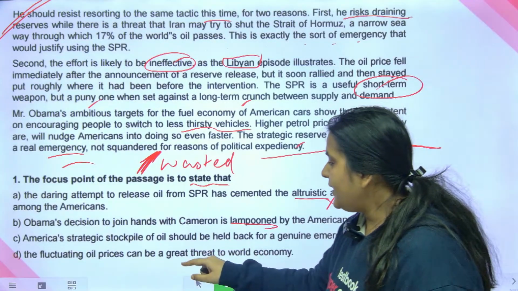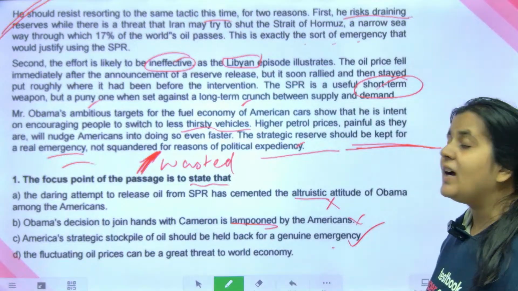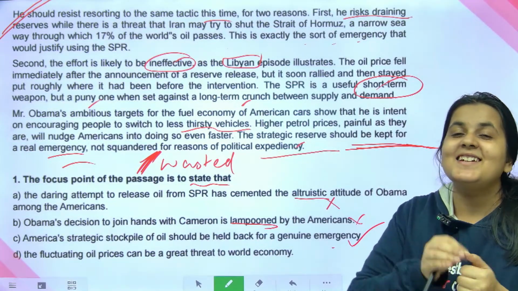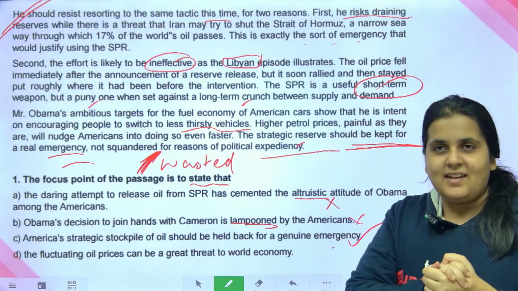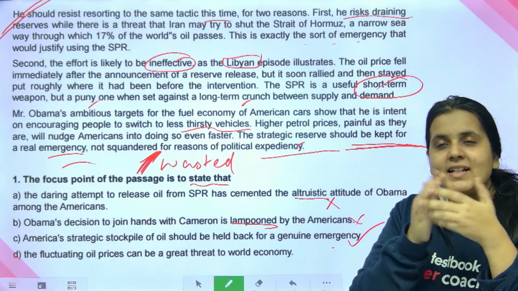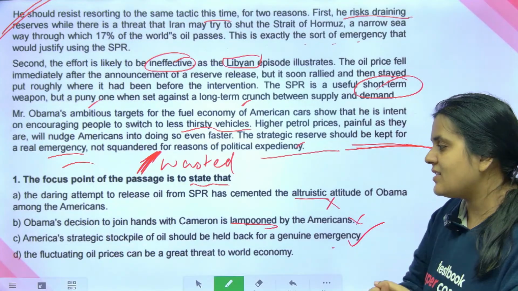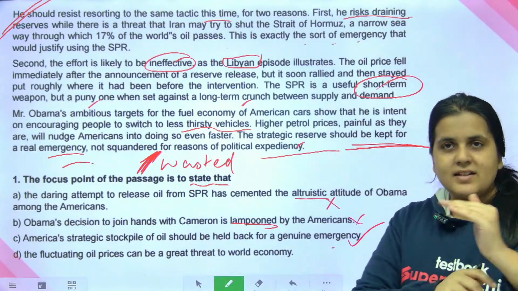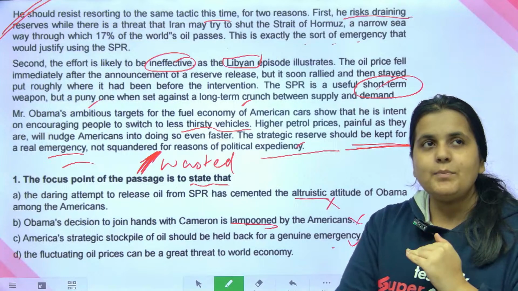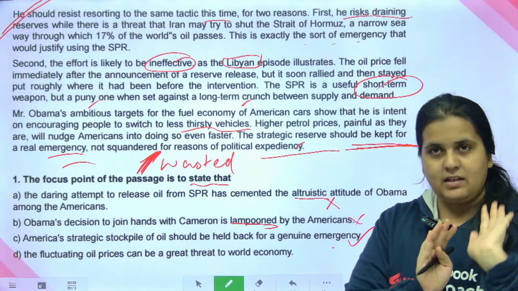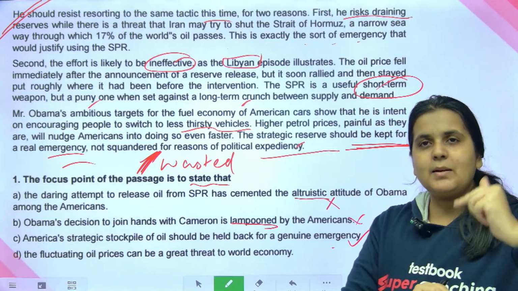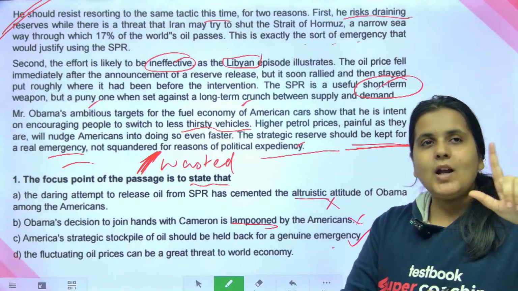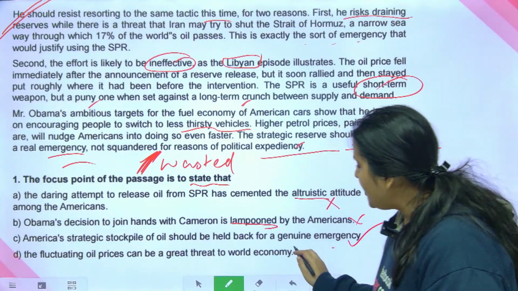Option D: the fluctuating oil prices can be a great threat to... Guys, I cannot forgive this. Why did you go with D? It's clearly C, guys. Look into this. The fluctuating oil prices. First of all, the oil prices are not fluctuating. The oil prices are high. Okay, fluctuating matlab ghatta badha, changing. Oil prices are high. Great threat to world economy.